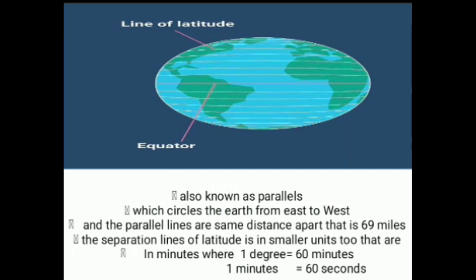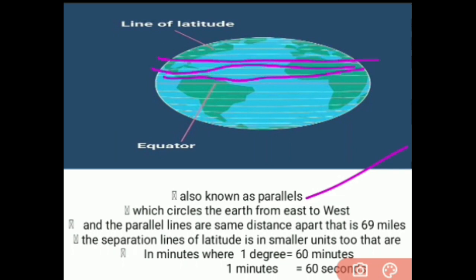Latitude is also known as parallel. What? Latitude is also known as parallel. As you can see, these are all the lines of latitude, which run from east to west. Look, the lines of latitude run from east to west. Cleared? And the parallel lines are the same distance apart, that is 69 miles.